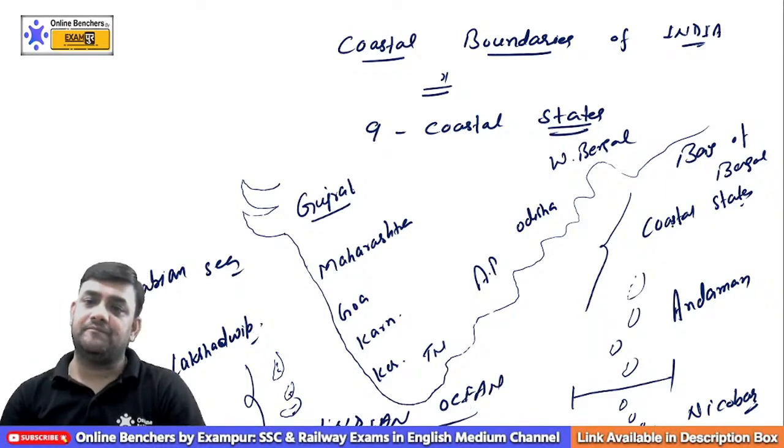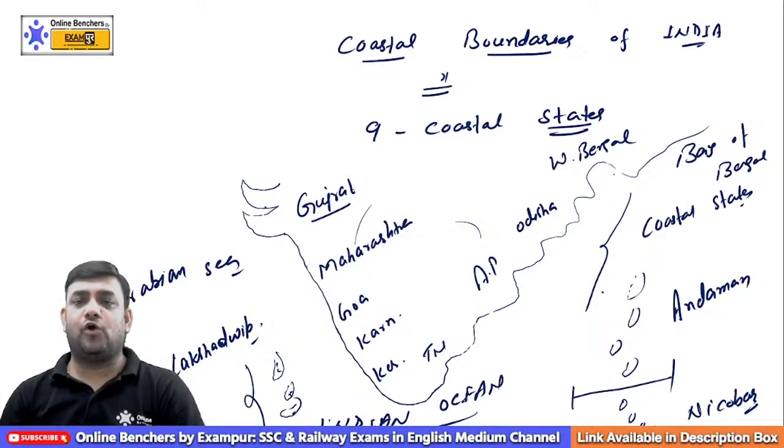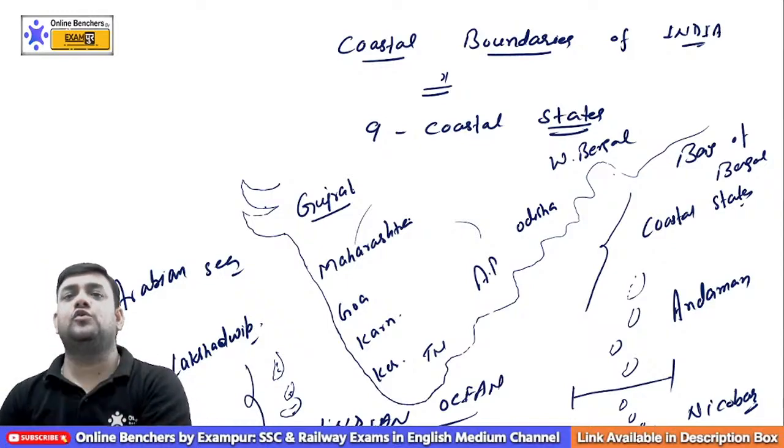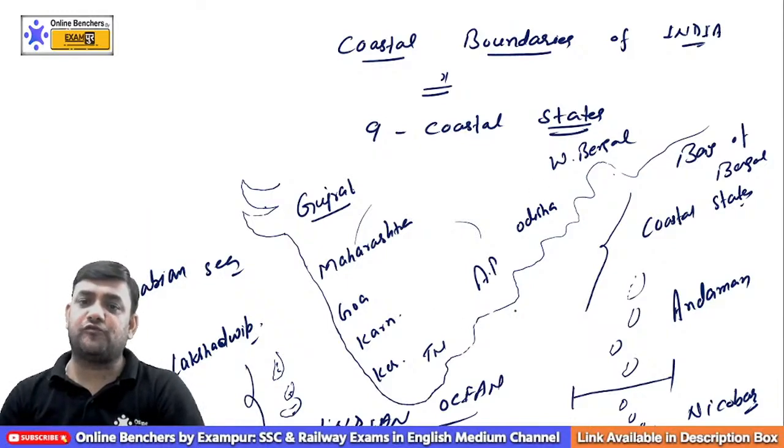Now remember one thing, this entire landmass from Gujarat to Bengal is surrounded by water from 3 sides. So all those geographical areas or land masses which are surrounded by water from 3 sides are called a peninsula.